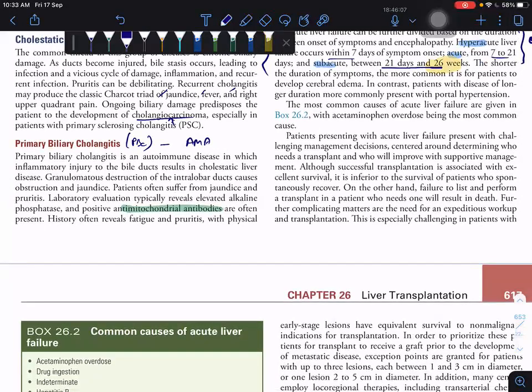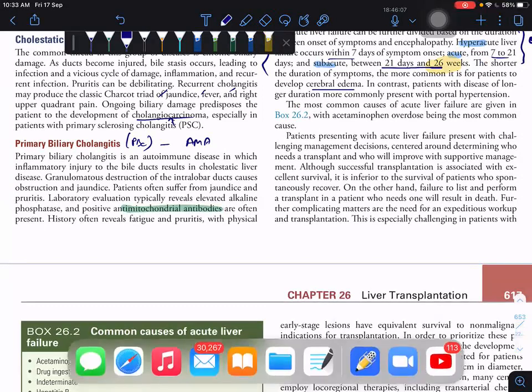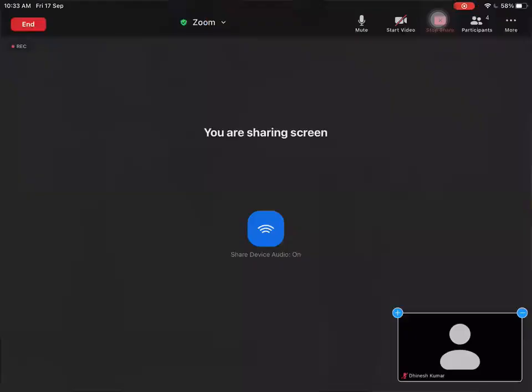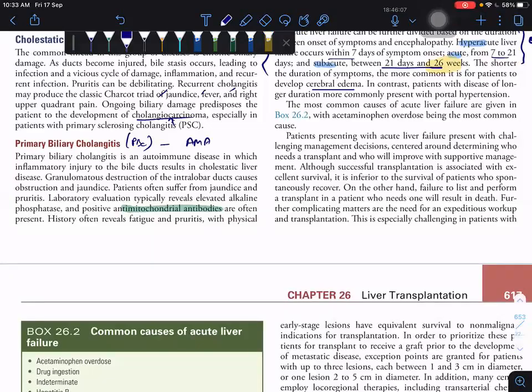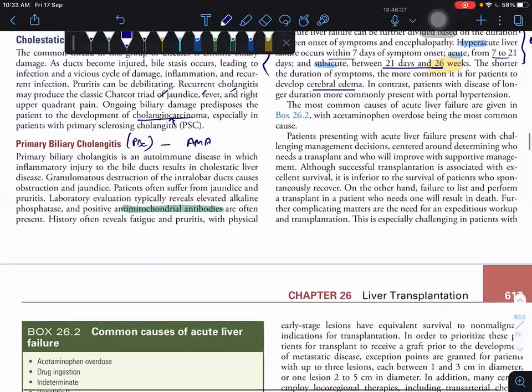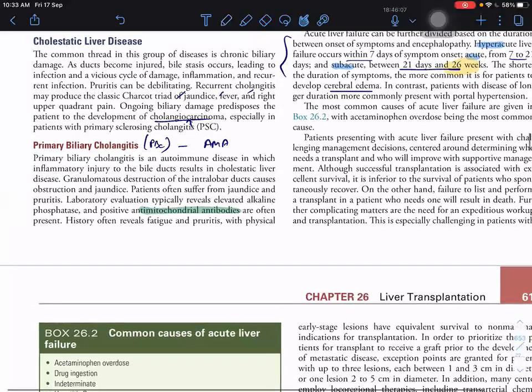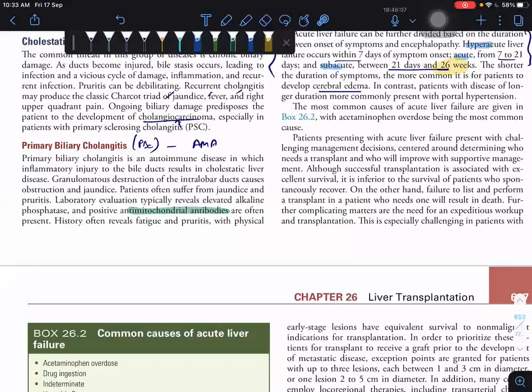Up to 6 months, it is subacute; beyond that it is chronic. Whenever the duration of the symptoms is very short, the patient will be more prone to develop cerebral edema. Several theory points are not very important.